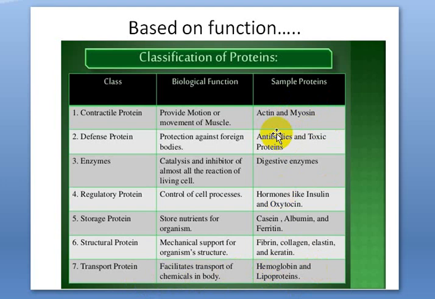These are the proteins present in our body, each performing its special function. Contractile protein is the protein present in our muscles for contraction, that is myosin. Just keep in mind which protein has what examples.